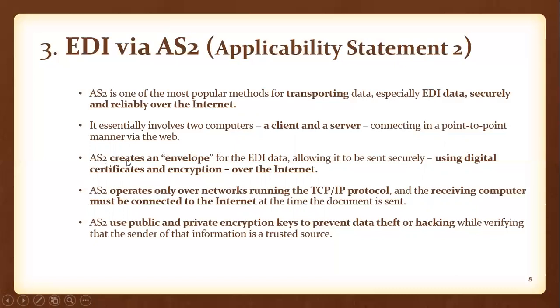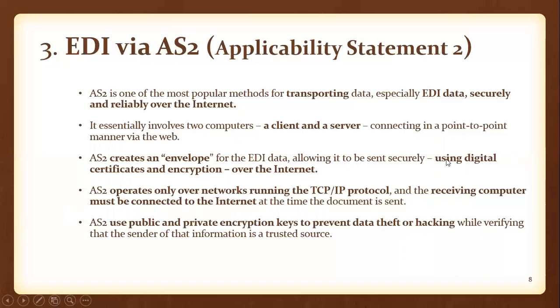And next, AS2 creates an envelope. In a similar way to how a VAN is an electronic postal service containing mailboxes, AS2 creates an envelope for the EDI documents, and it allows secure transmission of business documents by using techniques called digital certificates and encryption over the internet.